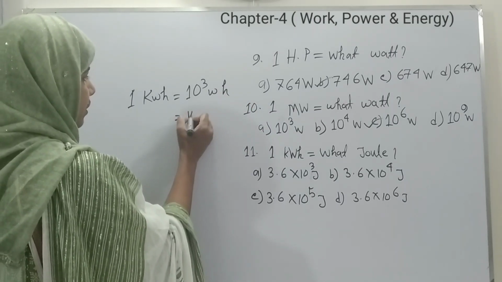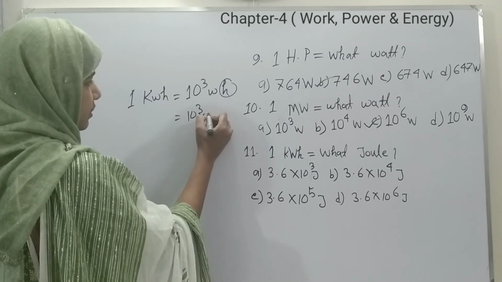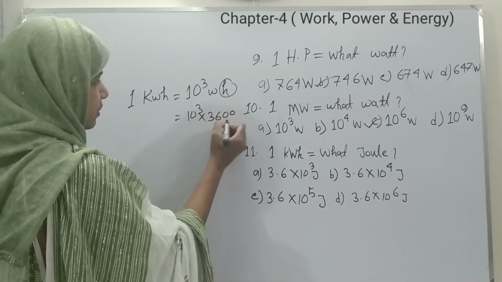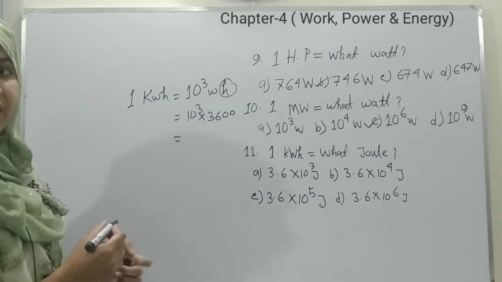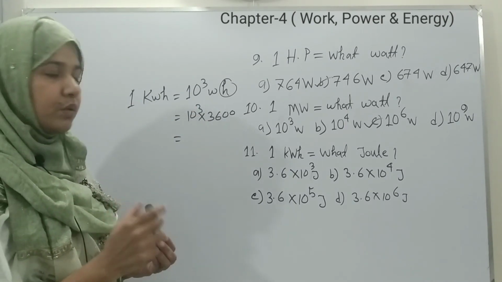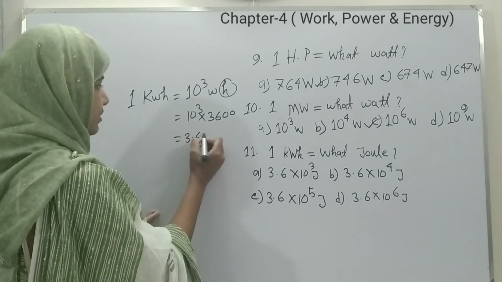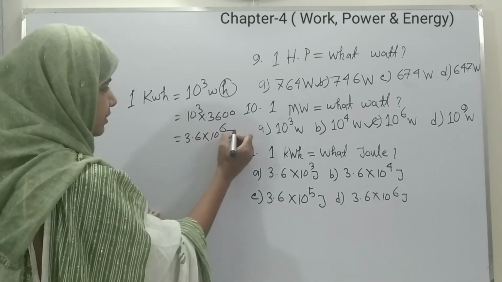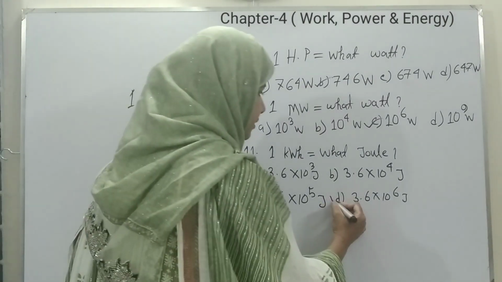Now 1 hour means 3600 second, and watt second means joule. That means 1 kilowatt hour equals to 3.6 into 10 to the power 6 joule. So our right option is option.